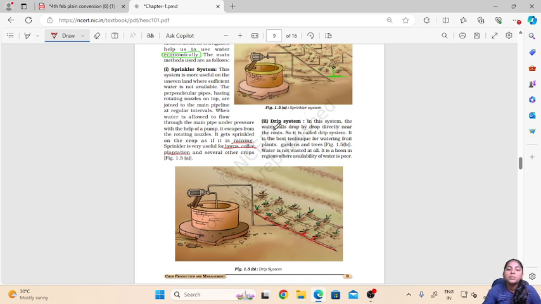In this system the water falls drop by drop directly to the roots, so it is called the drip system or the drip irrigation system, and it is the best technique for watering fruit plants, gardens and trees. So water is not wasted at all, and it is really a boon in regions where availability of water is poor.